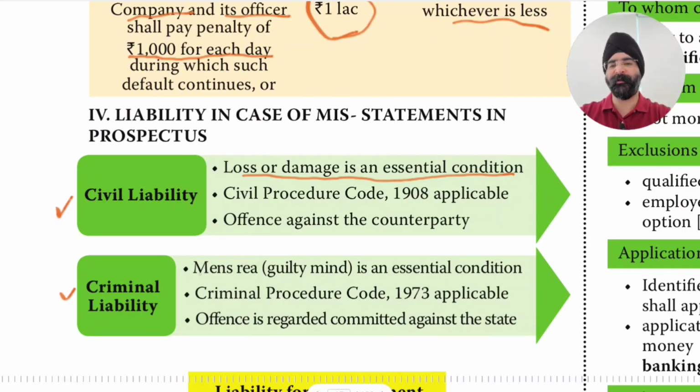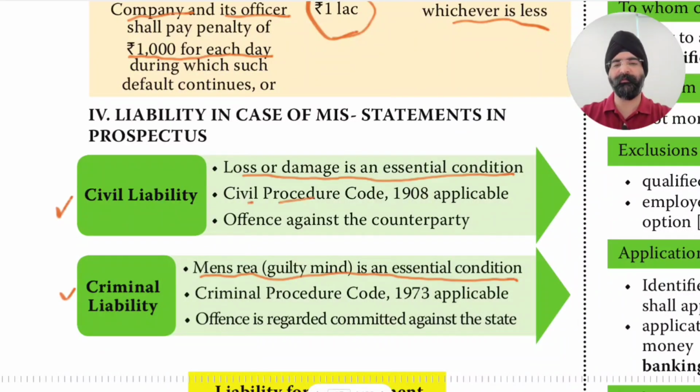However, for imposing criminal liability, mens rea or guilty mind is an essential condition. Where there is loss or damage, it is civil. But where there is intent to cause it, meaning it was intentional, with a guilty mind, then it is a criminal liability.